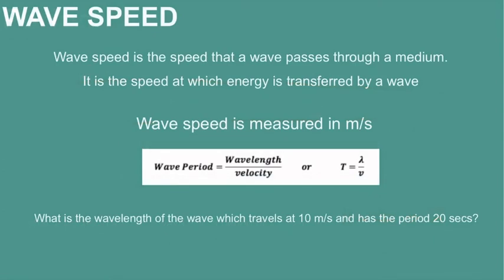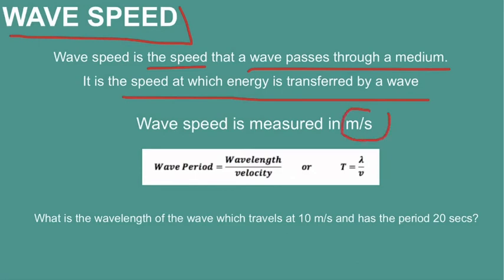Okay, so then we have the wave speed, and as the name suggests, this is the speed that a wave passes through a medium, i.e. how fast does this wave travel through a material. And because of that, it is the speed at which energy is transferred by the wave, because you'll remember that is the main role of the wave. Like most speeds in physics, wave speed is measured in meters per second, and this is the main equation we're going to look at for wave speed.